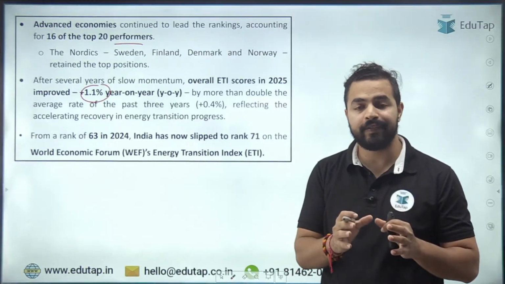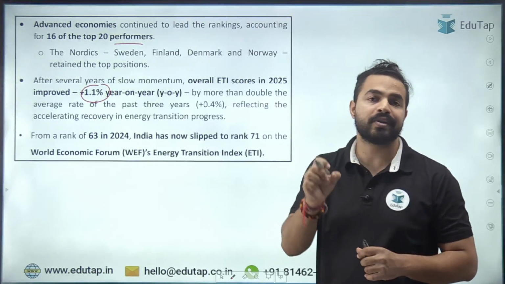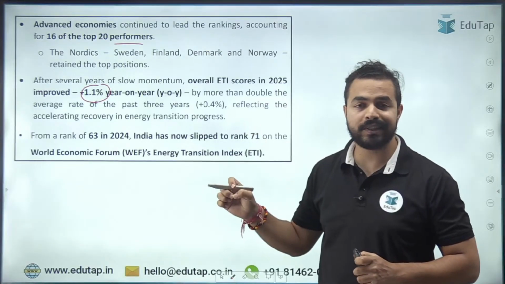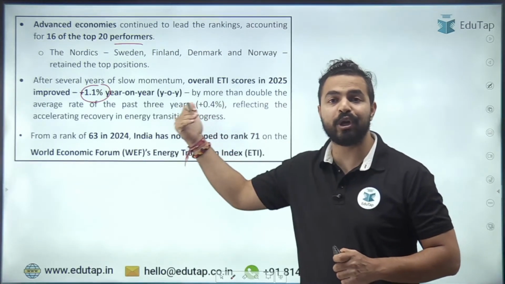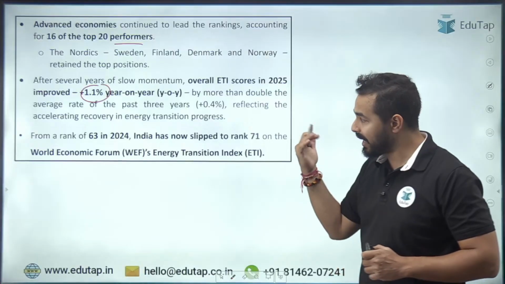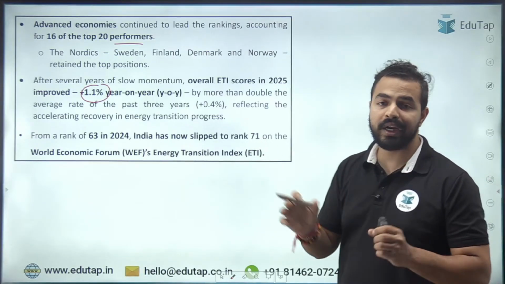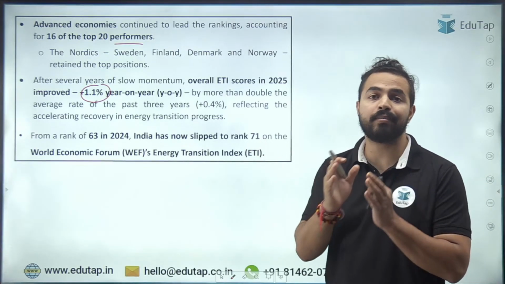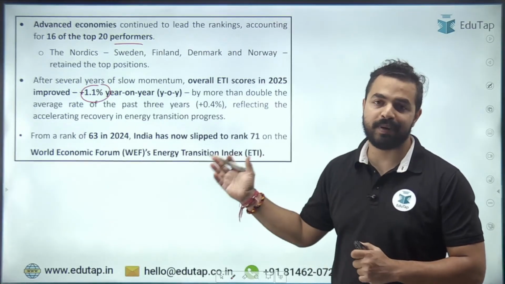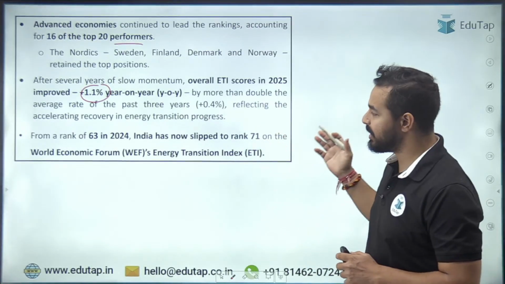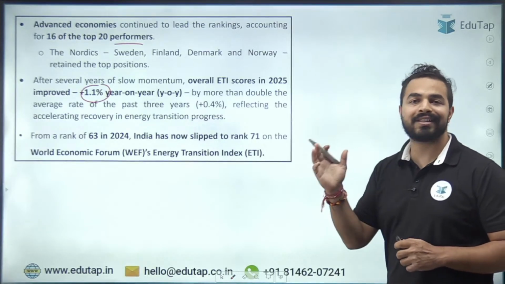That means on an average in the last 3 years 0.4% increase was seen, but now you can see that it is almost 3 times, at 1.1% from the previous year. And India's rank has declined from 63 to 71 in this particular index. So this is something that we should remember from the Energy Transition Index.